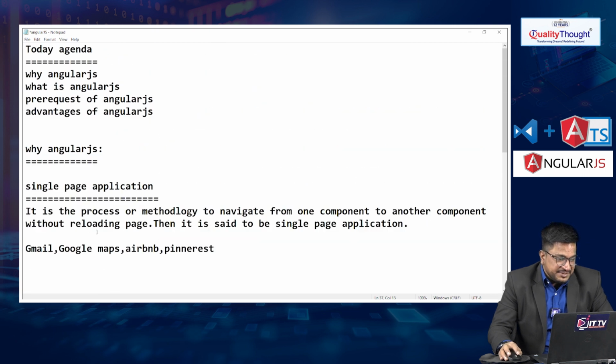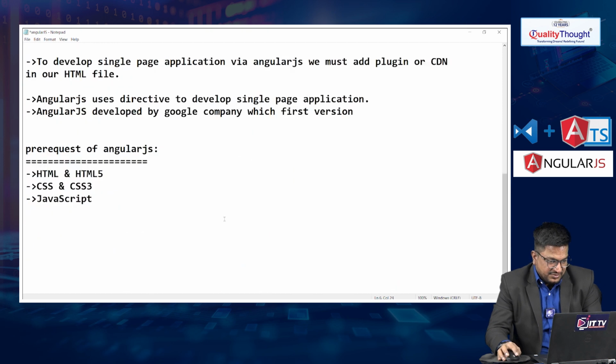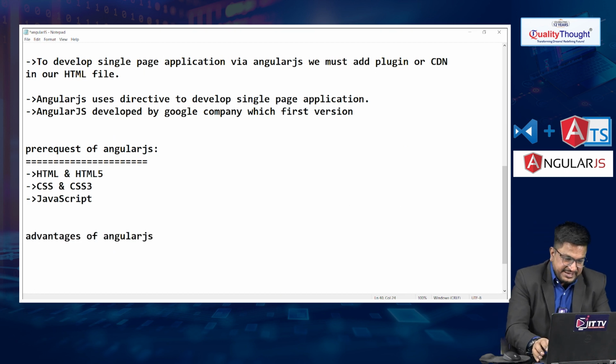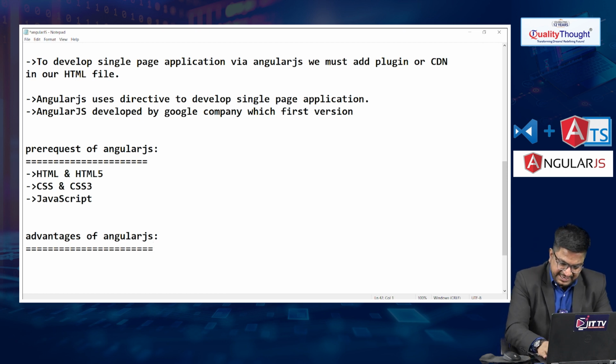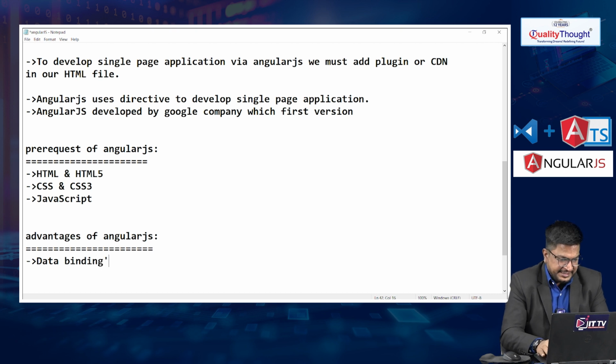Next, let me discuss why we should learn AngularJS. Let me write the advantages of AngularJS. The first advantage is data binding.